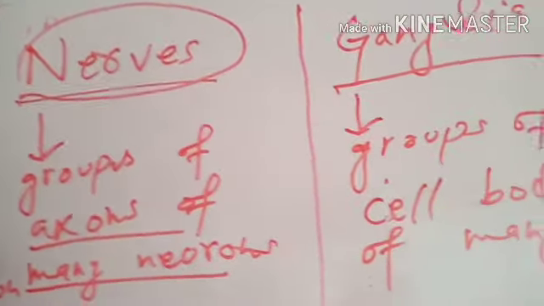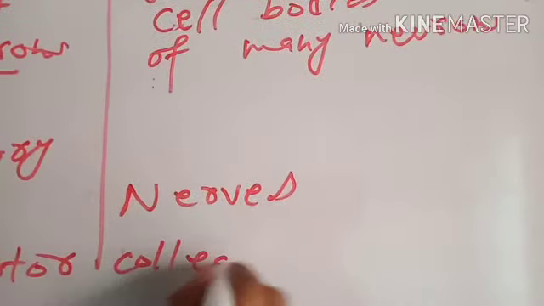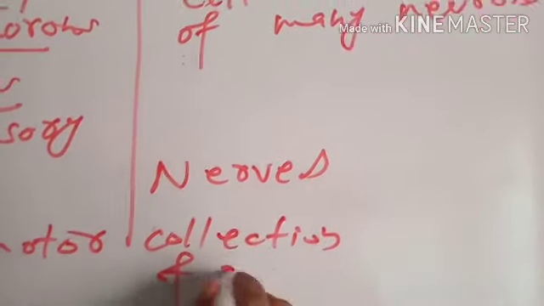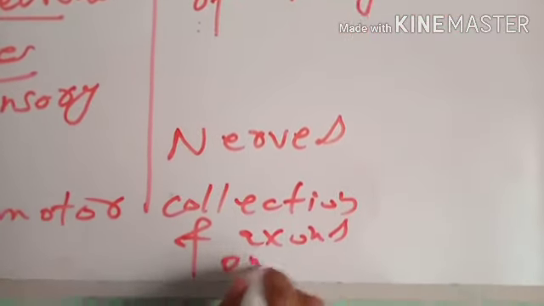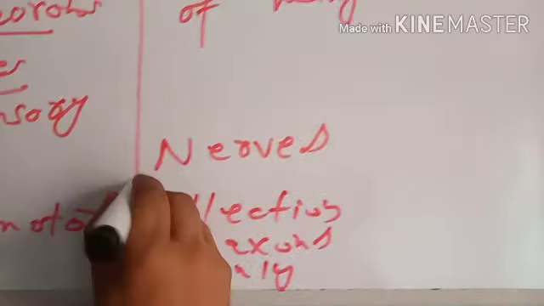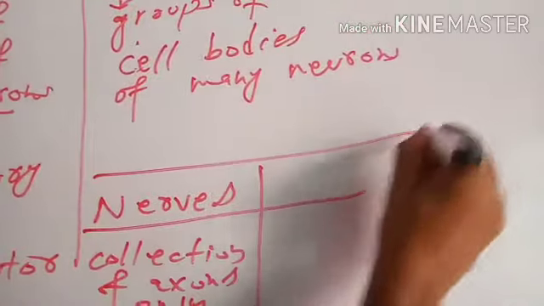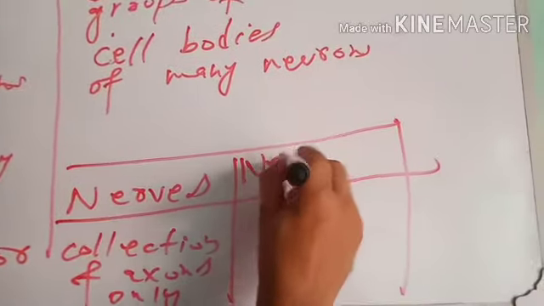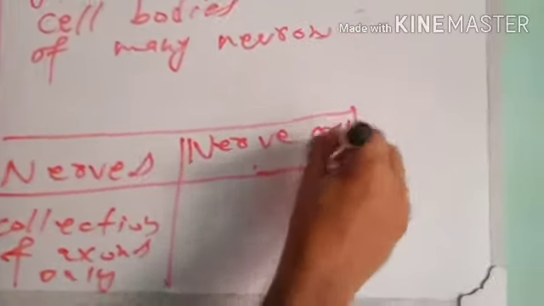Nerves means a collection or a group of axons only, whereas nerve cell means neuron, a structure consisting of three basic parts: dendrites, nucleus and axon. This is a complete cell and that is a grouping of a part of cells.